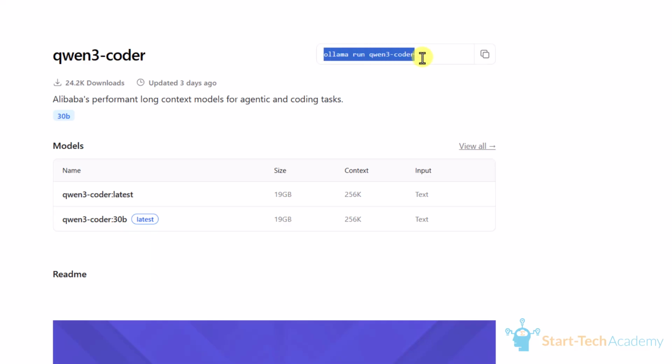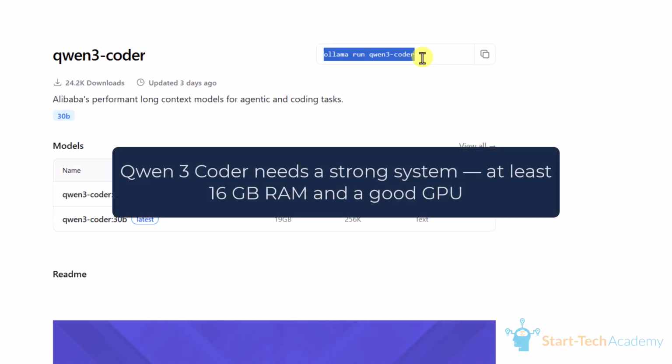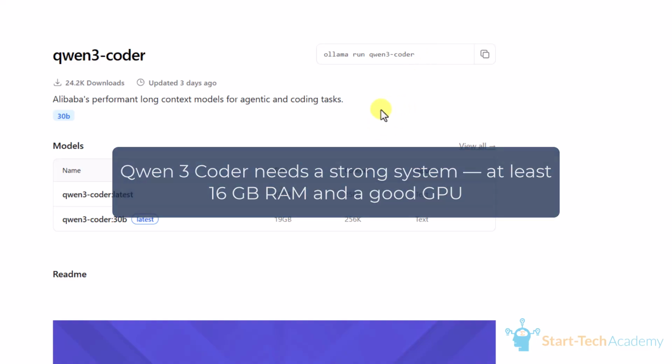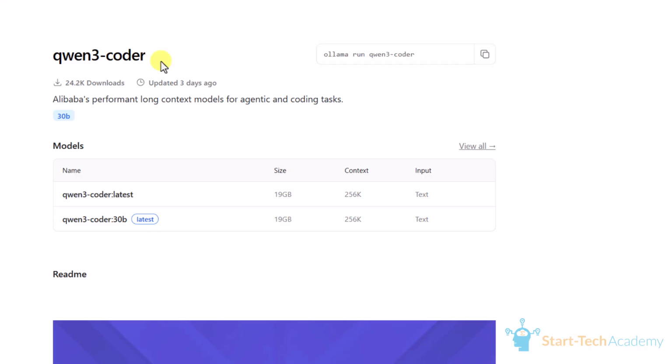But one thing that you need to know is that if you do not have a good system with more than 16 gigabytes of RAM and a good GPU, this Qwen3 Coder will not be able to run on your machine, because it requires at least 16 GB of RAM and good graphics. So I will show you how you can set up a compressed model.